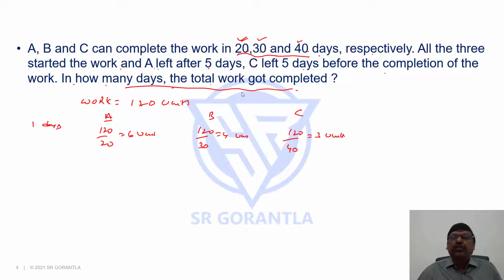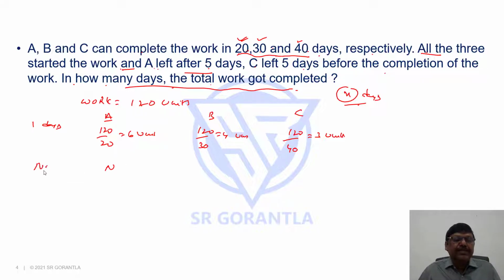Let us say the total work got completed in X days. Now out of these X days, we have to see how many days each one worked. See, all the three started the work and A left after 5 days. A starts the work, but after 5 days he left, means he worked only for 5 days.